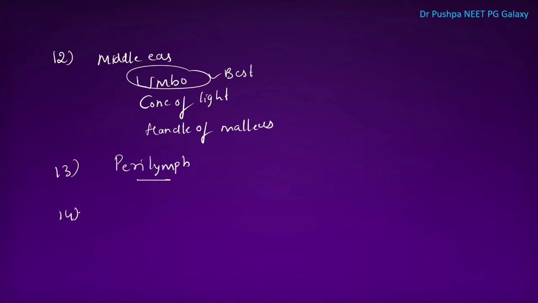Next point is, what is Michel aplasia? It is absence of cochlea. In this, the cochlea is absent, whereas in Mondini dysplasia, the cochlea contains only 1.5 turns.